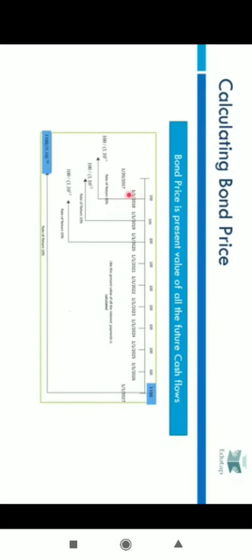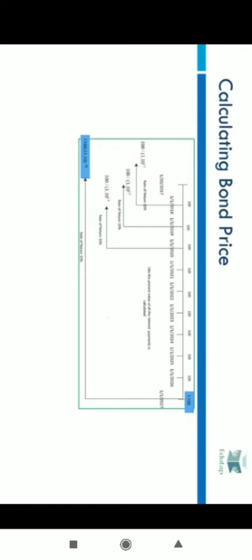So when you find the present value of all these cash flows, we are assuming a rate of return to be 10%. So the present value of the first cash flow would be 100 divided by 1.10 raised to the power 1. We are just using the concept that we discussed in time value of money. So the present value of your second cash flow would be 100 divided by 1.10 raised to the power 2, because there are two time periods now. And similarly, the value of your third cash flow would be 100 divided by 1.10 raised to the power 3. So by this, we can find the present value of all the cash flows that we would be getting by investing in our bonds.